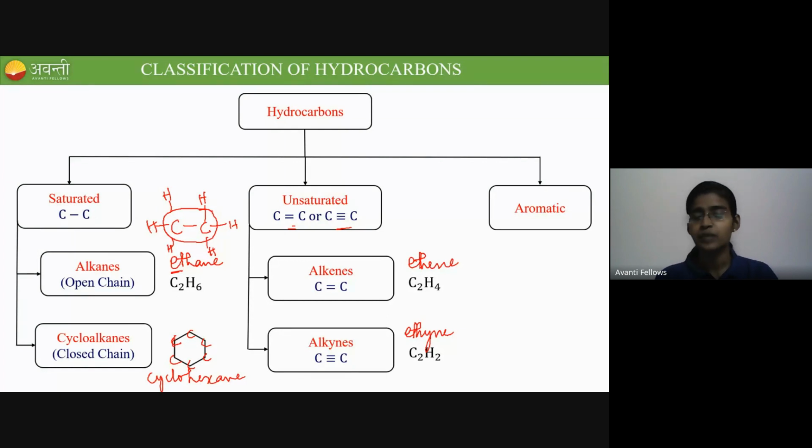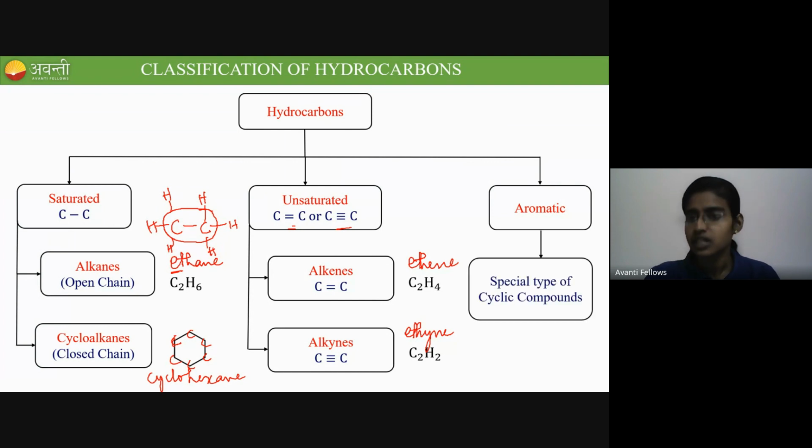Got it? And the aromatic compound is a special type of cyclic compound. There is no classification under aromatic. The very important and very common example that we give for an aromatic system is benzene. The formula for benzene is C6H6, and this is called benzene. So you should not get confused between cyclohexane and benzene.